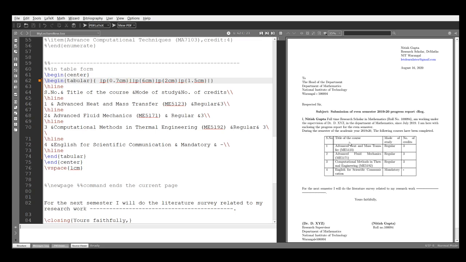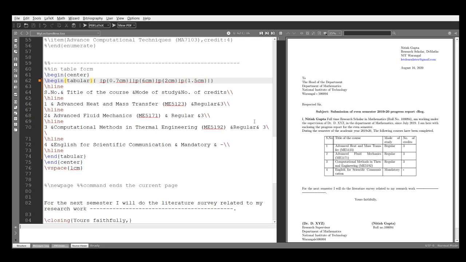After this, the text of the courses, I take 6 centimeter, and the next one I want very small, mode of the study is 2 centimeter. The last one, number of credits, is 1.5 centimeter. So according to your convenience, you have to write this.